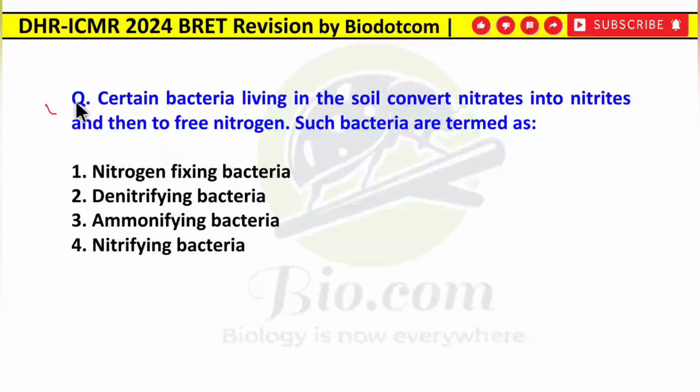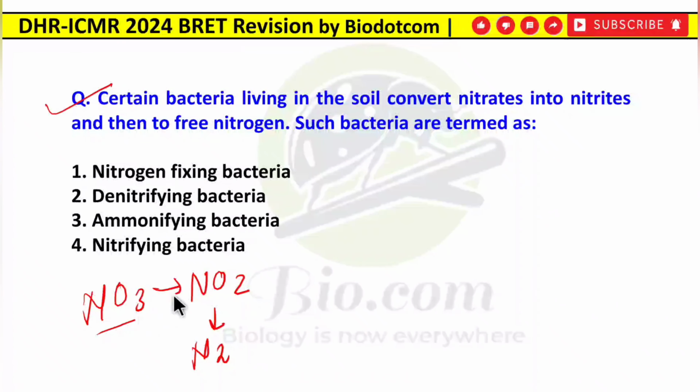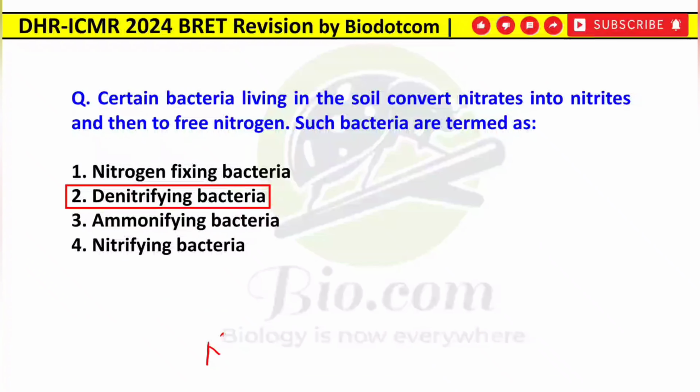Now next question. A certain bacteria living in the soil converts nitrates into nitrites, यानी nitrates को nitrite में and then finally to nitrogen. So this is known as what? This is known as denitrification, and such bacteria performing the denitrification is known as the denitrifying bacteria. So the correct answer for this question is denitrifying bacteria.